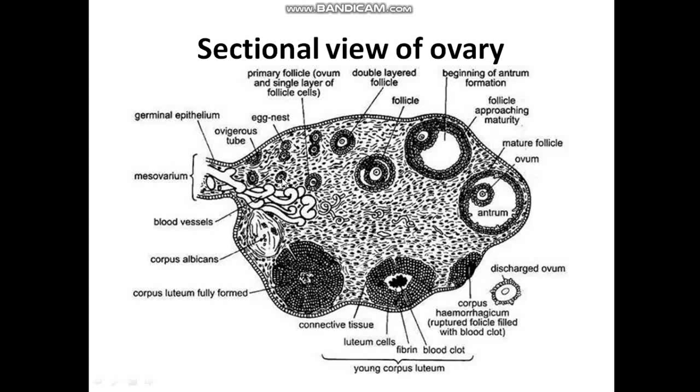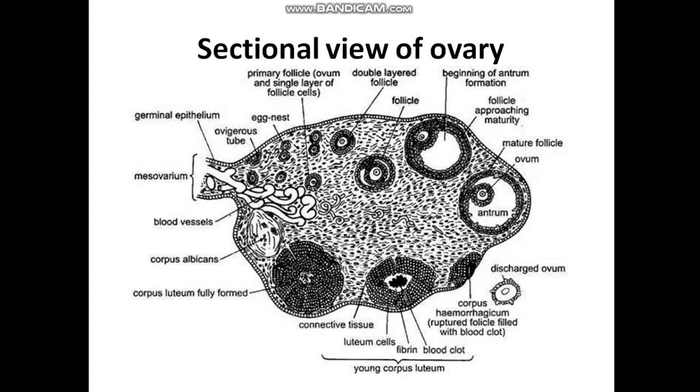No oogonia are formed or added after birth. So we need to note that these oogonial cells or egg mother cells are formed during the embryonal development only, the fetal development only in the mother's womb. Each ovary produces around 2 million gamete mother cells.